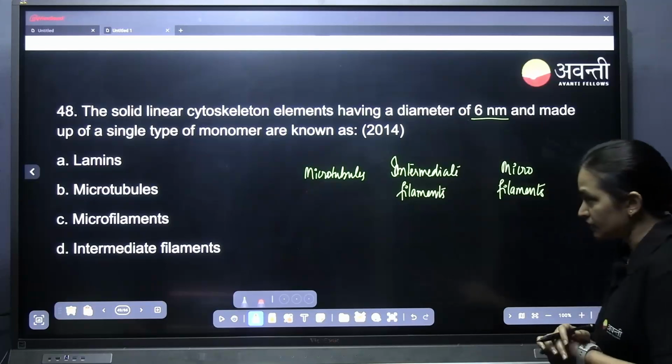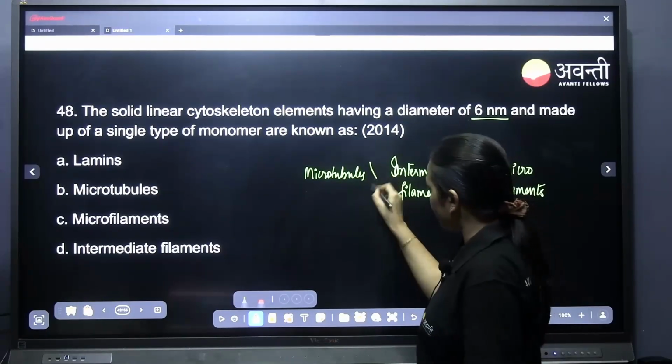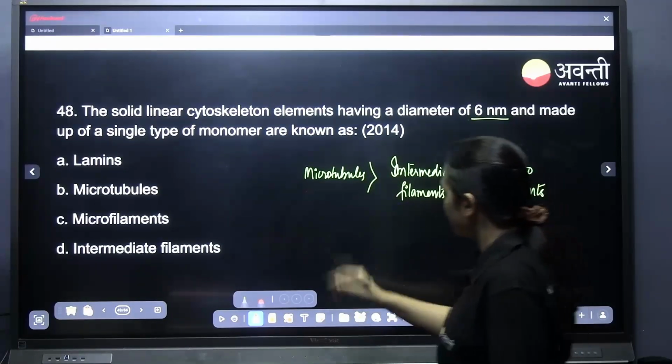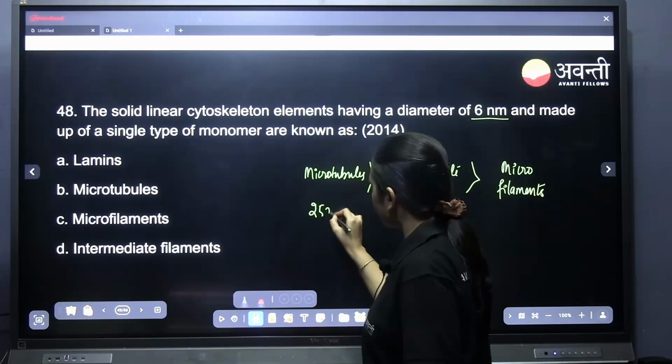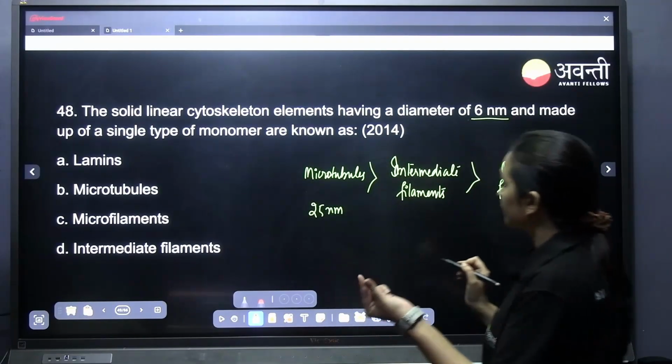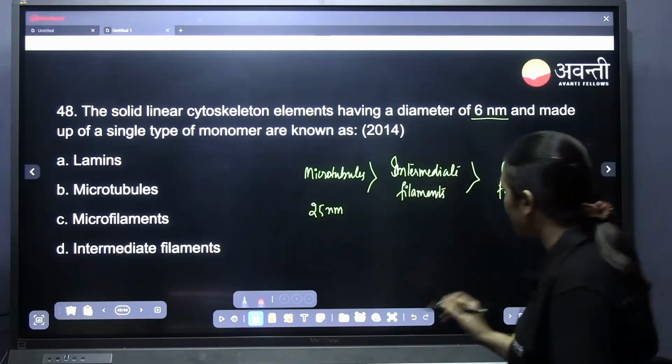Microtubules are actually larger, around 25 nanometer in diameter.